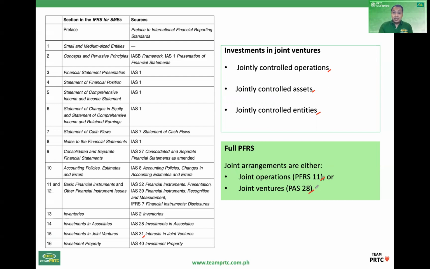So effectively yung JCO at yung JCA parang naging JO. Tapos yung JCE, yan na yung naging joint ventures. So ngayon, ang joint venture, ano na lang, one form of joint arrangements. So ang joint arrangements, pwedeng JO or JV. Yan. So yung accounting dyan sa JCE, same lang sa associates.